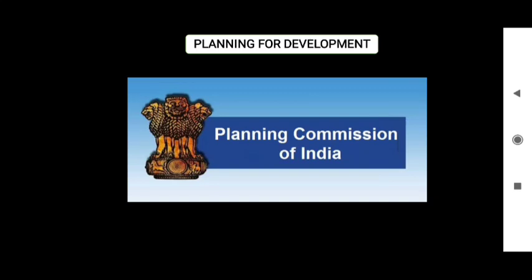In order to achieve a successful independent country, the leaders of the country thought of forming a planning commission of India, where they would plan out and then execute the work which is given. So a planning commission was started. This planning commission of India was set up in 1950. What they did was the five year plan.